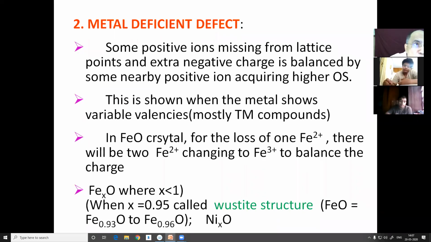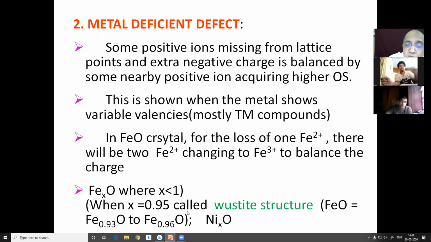Those which exhibit unique oxidation states, like zinc. Zinc oxide cannot show this because zinc has only a valency of +2. Not alkali metals, not alkaline earth metals. But those like chromium, molybdenum, nickel, cobalt, iron, those can, not zinc.